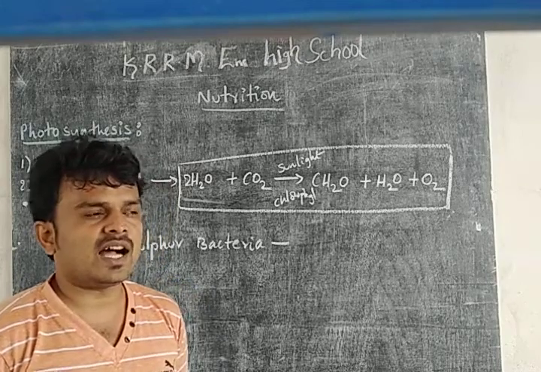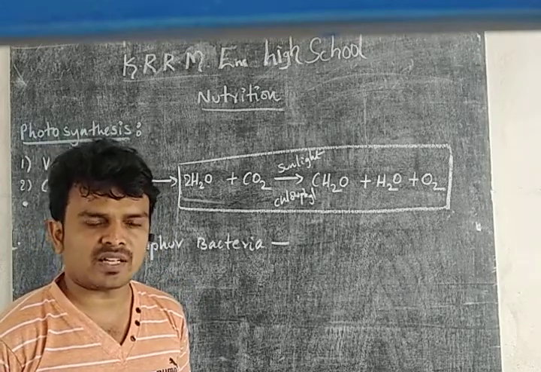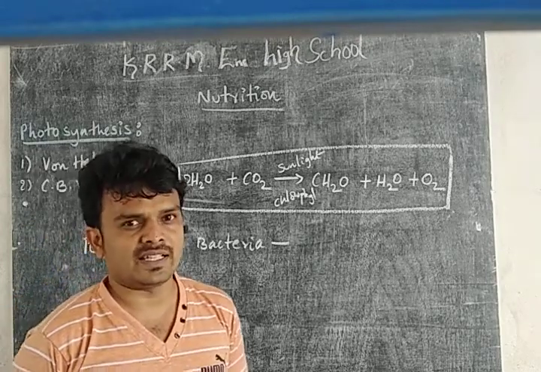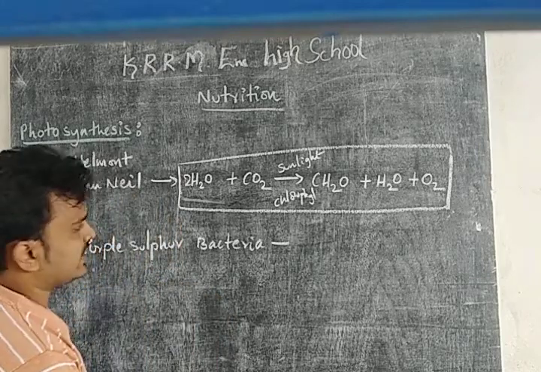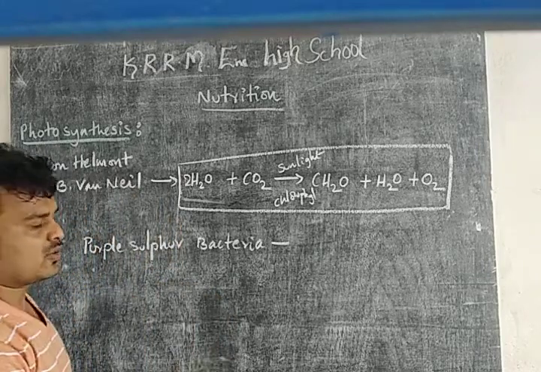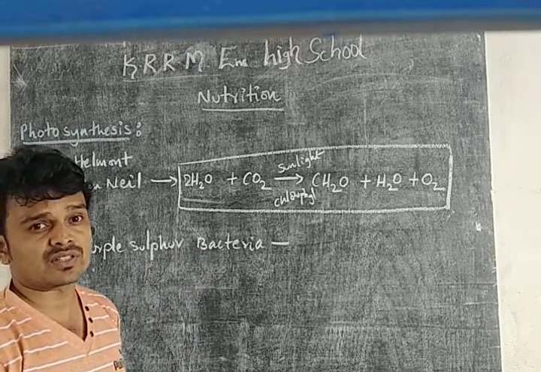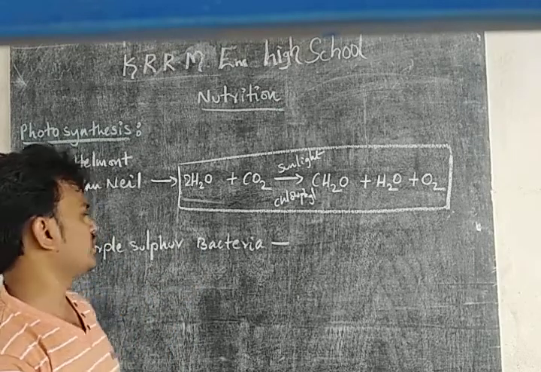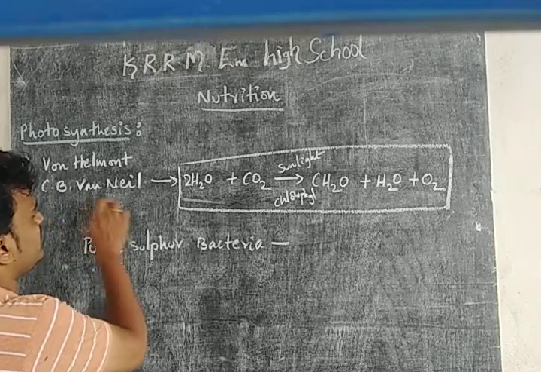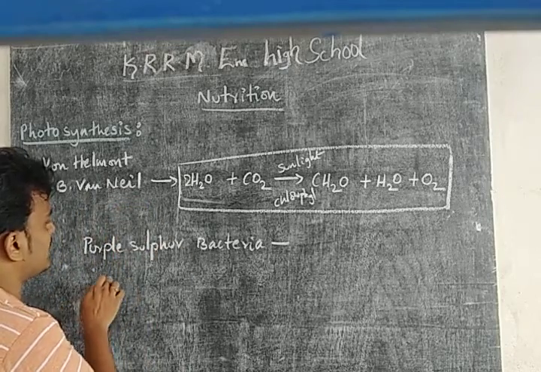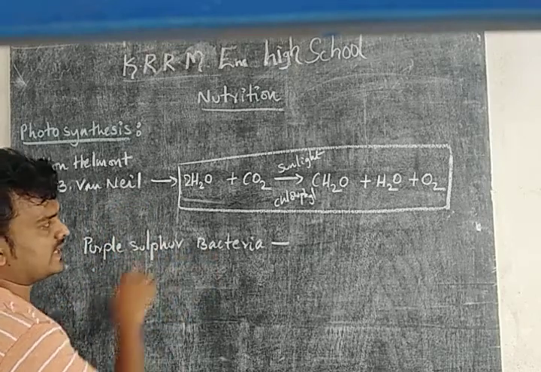We already know that autotrophs are not only plants but also some bacteria and algae. In which bacteria did he do the experiments? Purple sulfur bacteria. And finally, I will ask you questions; you have to answer in the comment box. C.B. Van Niel did his experiments on purple sulfur bacteria.